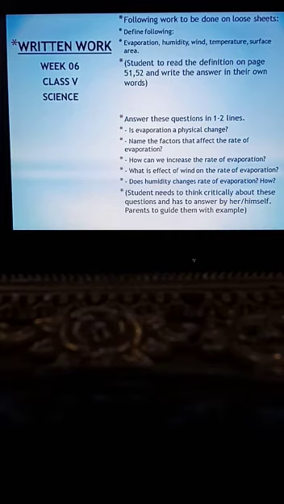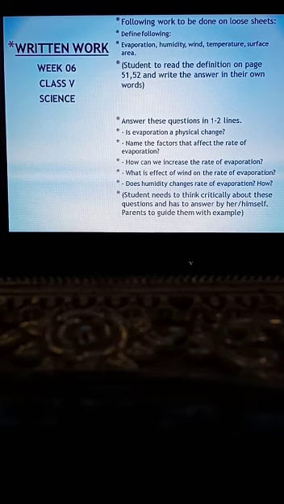You have to define the following: evaporation, humidity, wind, temperature, and surface area. Read the definitions on pages 51 and 52 and write the answers in your own words.